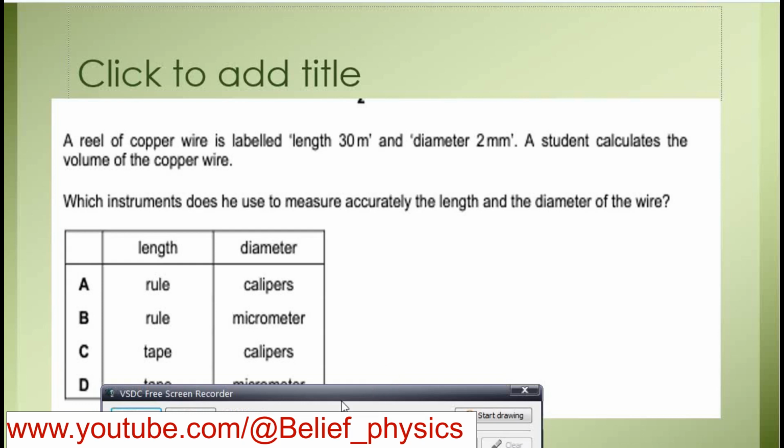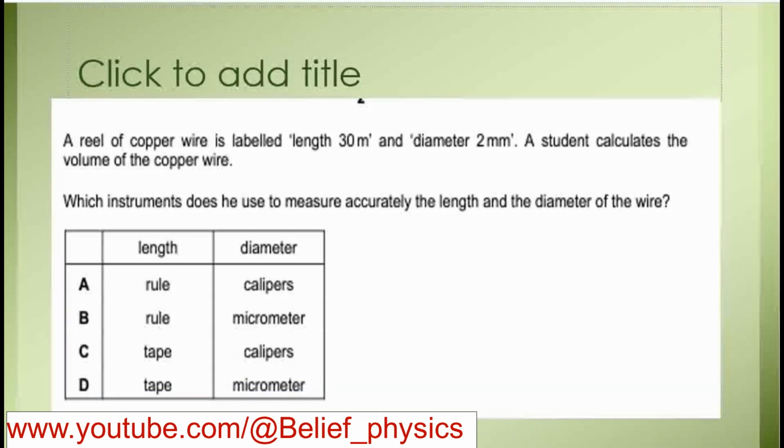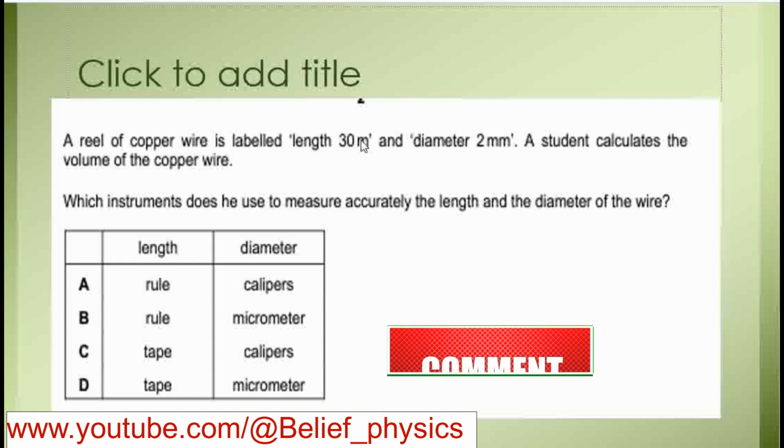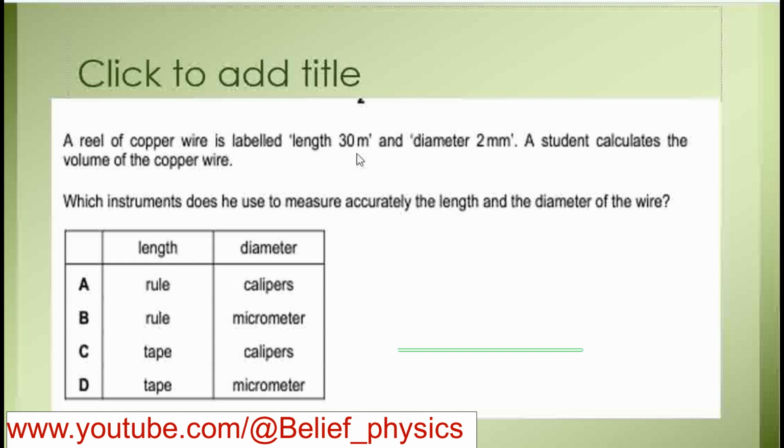A reel of copper wire is labeled length 30 meter and diameter 2 millimeter. A student calculates the volume of the copper wire. Which instrument does he use to measure accurately the length and diameter? The length is 30 meter, so it can be measured accurately with a ruler or tape, but tape is more appropriate than a ruler. But what about the diameter?